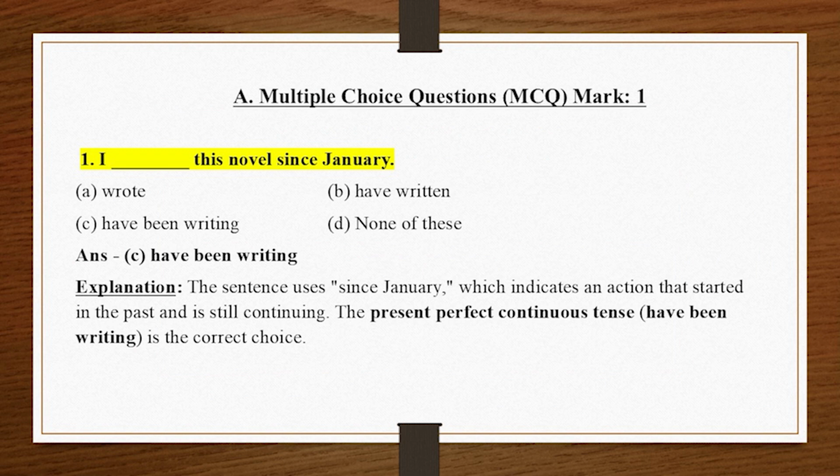1. I underscore this novel since January. A. Wrote. B. Have written. C. Have been writing. D. None of these. Answer. C. Have been writing. Explanation. The sentence uses since January, which indicates an action that started in the past and is still continuing. The present perfect continuous tense, have been writing, is the correct choice.